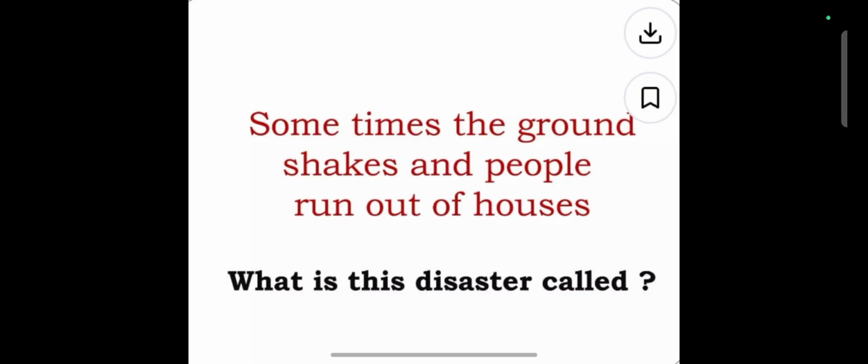And the place from where this vibration occurs, that particular point, is called the epicenter. Okay, and students, the epicenter is a point from where the vibration takes place in a radius. In a particular radius, it creates lots of destruction where the intensity is very high, and where the intensity is low, the destruction is low. So I mean to say that the destruction is dependent on the intensity of the earthquake.